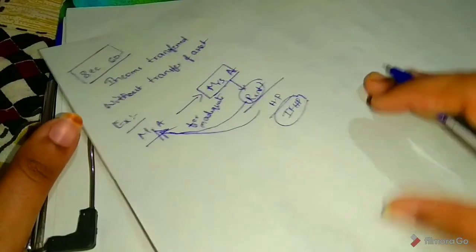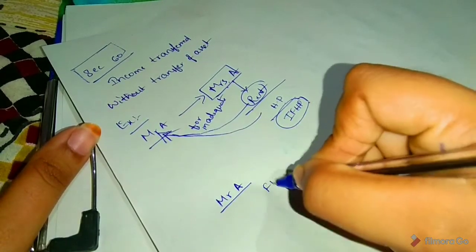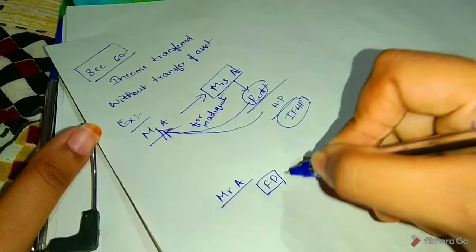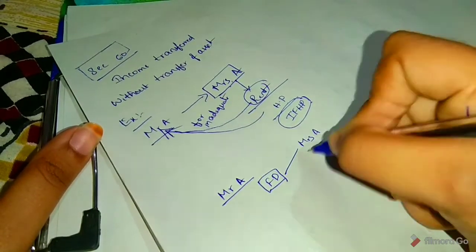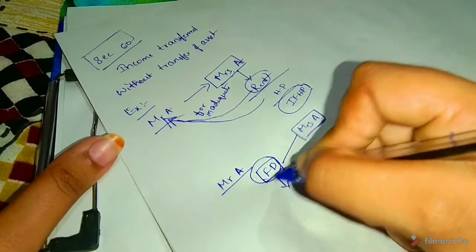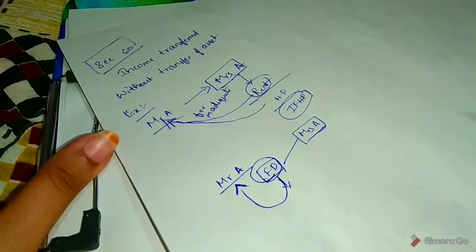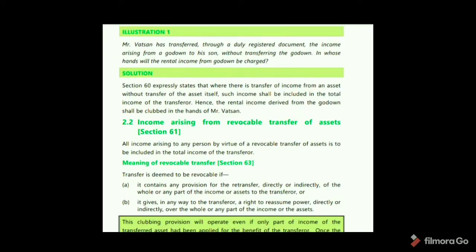See, if Mr. A deposits a fixed deposit in the name of Mrs. A, any interest from this deposit is also included in Mr. A's income. Next, see illustration 1. Mr. Vastan has transferred through a duly registered document the income arising from a garden to his son without transferring the garden.